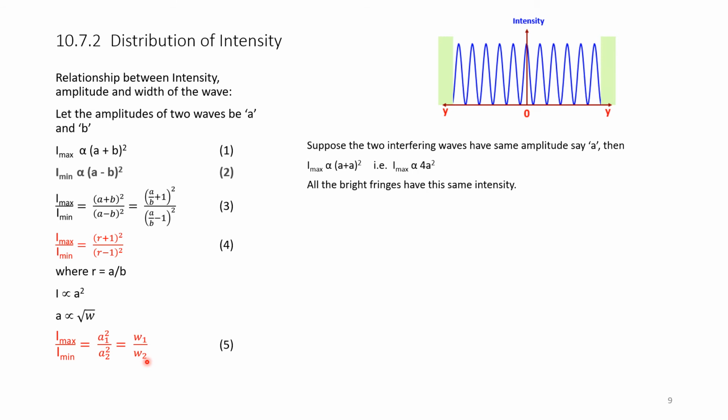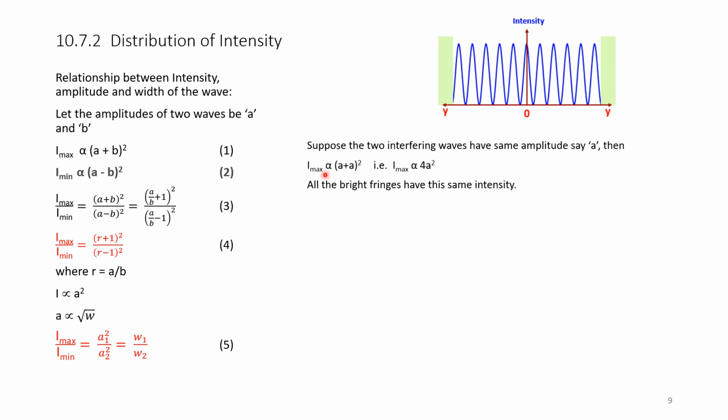Suppose the two interfering waves have the same amplitude A. Then in place of B we can write A. Therefore, I maximum is proportional to (A plus A) whole square. That means this is (2A) whole square, which is 4A square.